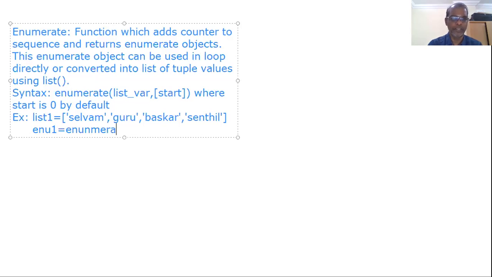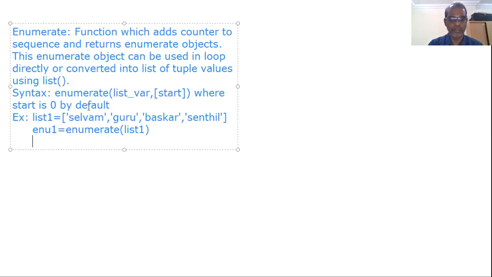ENU1 equal to enumerate. So I have to mention one list, list1. I am not giving any value for start, so it is assumed 0. Now study this once again. This enumerate object can be used in a loop directly or can be converted into a list of tuple values using list.